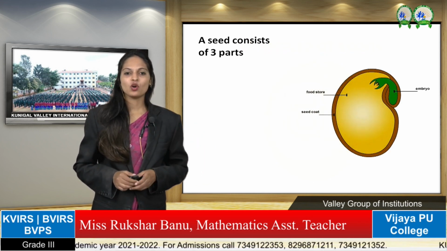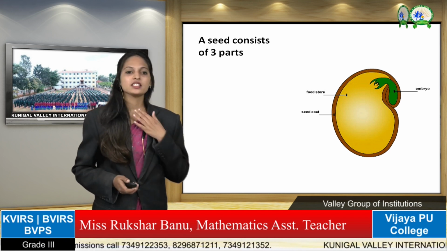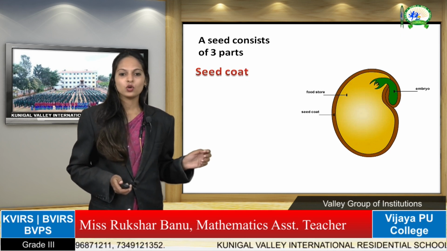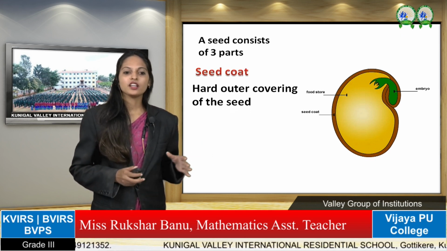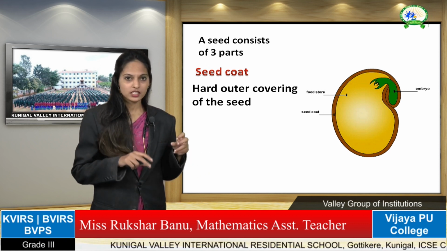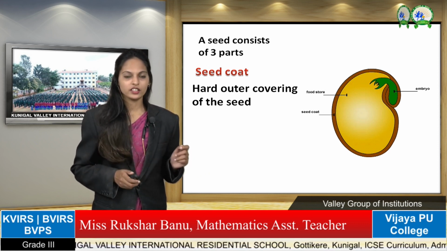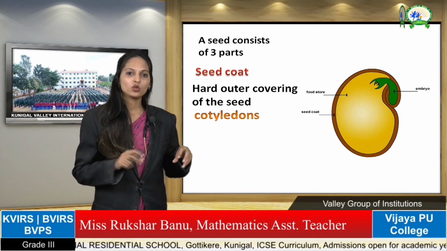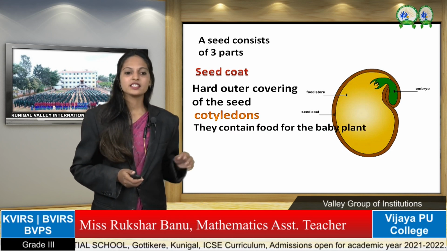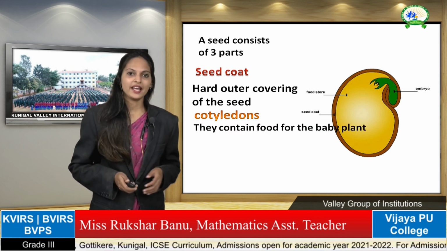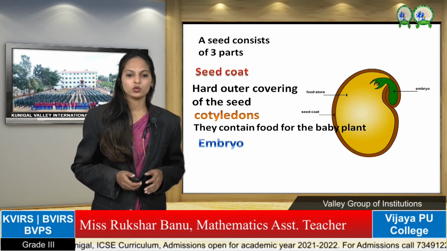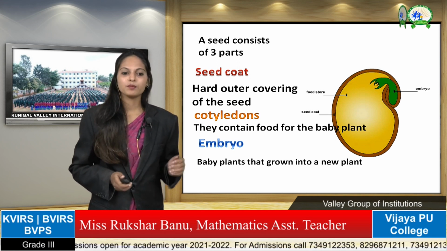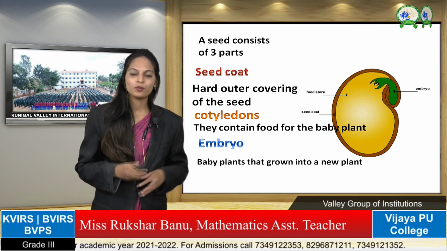A seed consists of three parts. First is the seed coat, the hard outer covering of the seed that protects it. We call it the seed coat. Next are the cotyledons, which contain food for the baby plant. Next is the embryo, that is the baby plant. The embryo grows into a new plant.